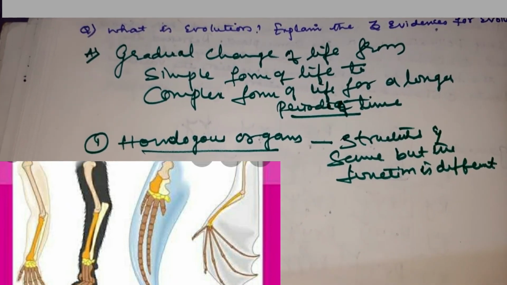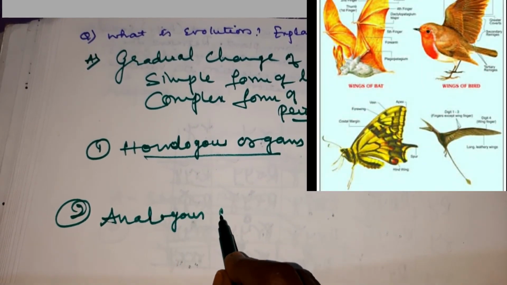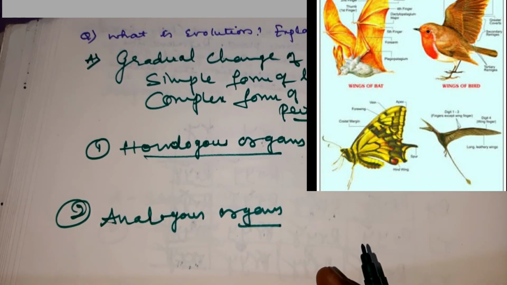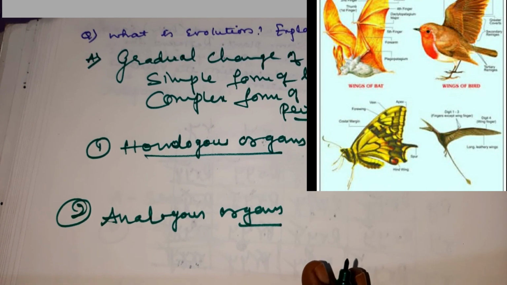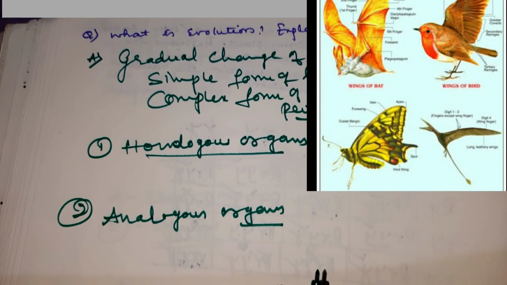The next evidence is analogous organs. So what are analogous organs? It is the opposite of homologous, children. Here the organs have different structures but they perform similar functions. For example, the wings of butterflies, the wings of bat, the wings of mosquitoes. The structure is different but they use it for flying, so the function is the same.